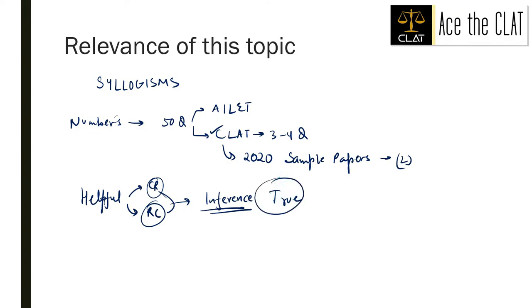Not necessarily 100% true, but can be said to be true from the given argument. In that question type, syllogisms play a significant role. I will not brag that it plays a huge role, but it plays a significant role in that topic. So I think you would have understood the relevance of this topic, right?